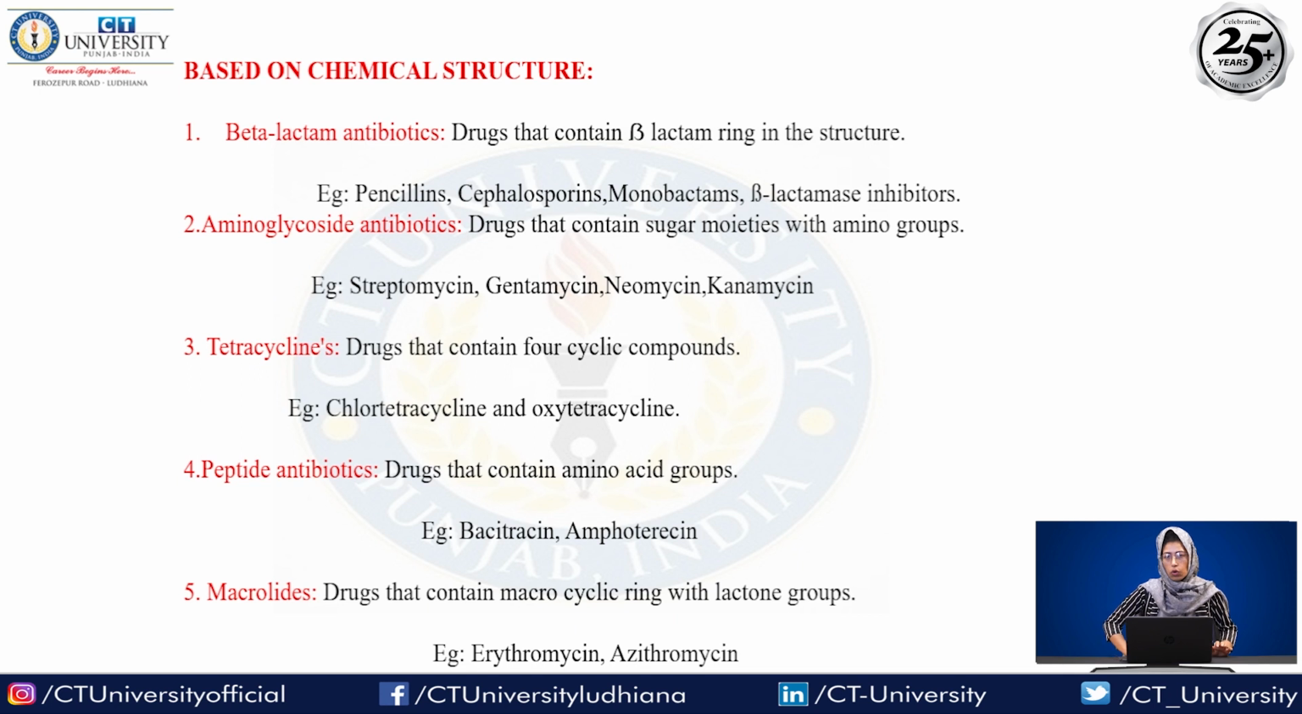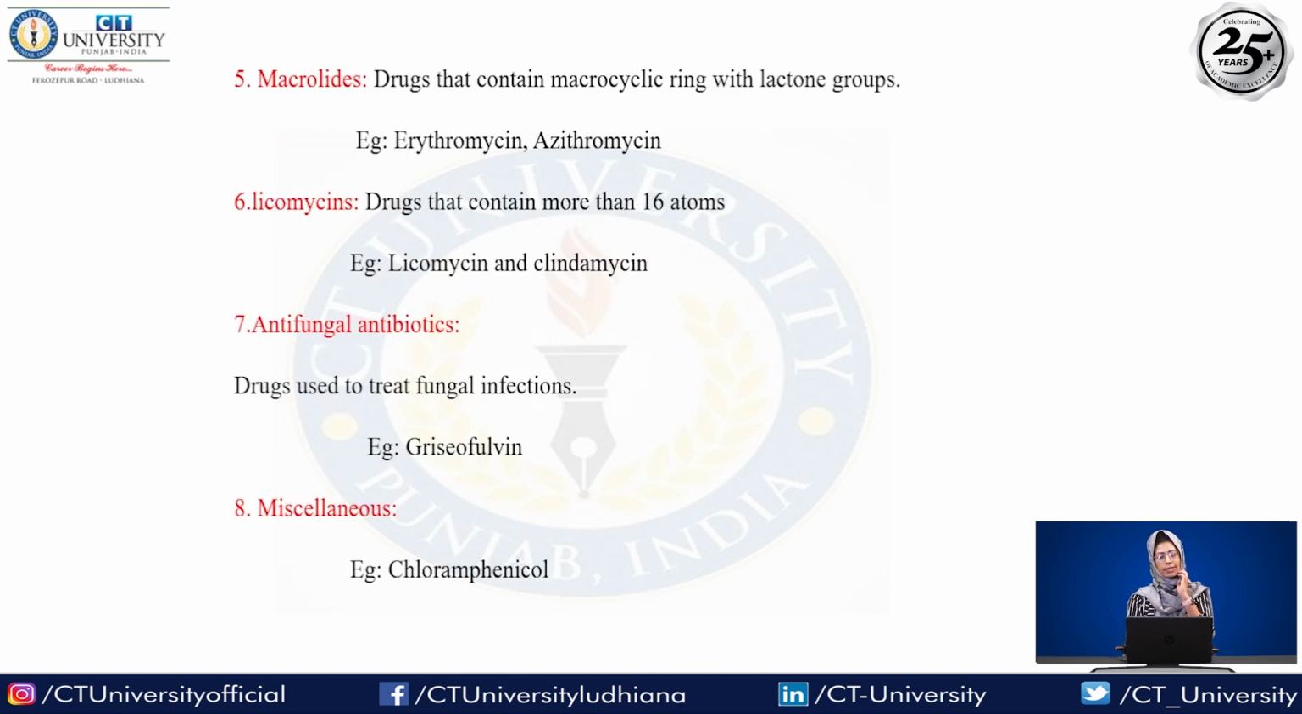So the fourth one is based on chemical structures. On the basis of chemical structures, we can classify the antibiotics into 8 classes. One is the beta-lactam antibiotics. The second is the aminoglycosides, the third is the tetracyclines, the fourth is the peptide antibiotics, the fifth is the macrolides, the sixth is the lycomycin, the seventh is the antifungal antibiotics, and the eighth is the miscellaneous compounds.